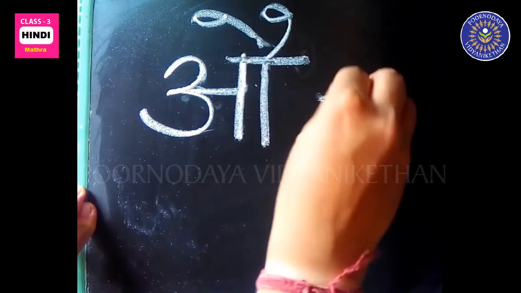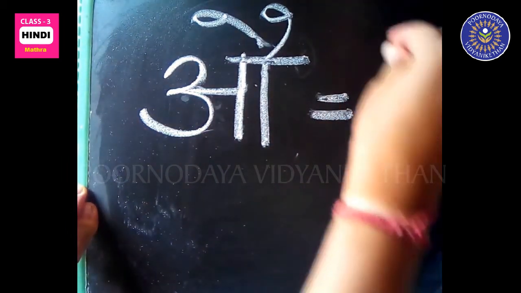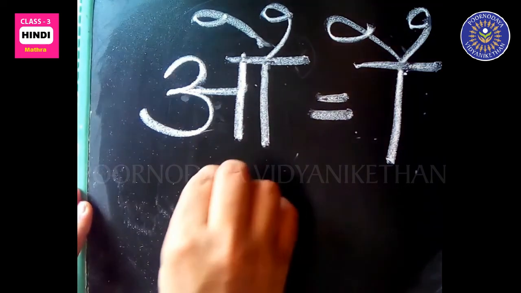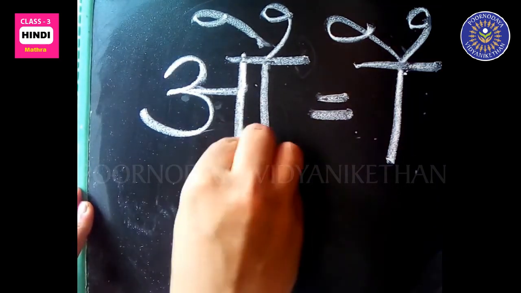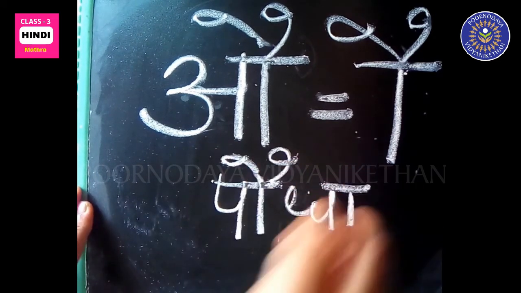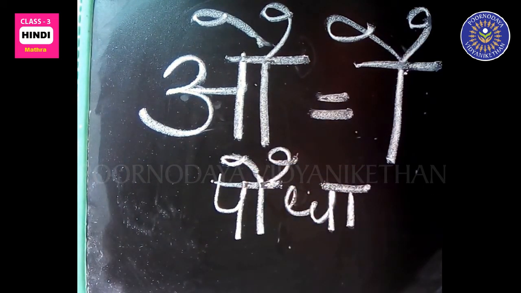Ow matra has one standing line and two flags on the top, like pa, au, dha, paudha.